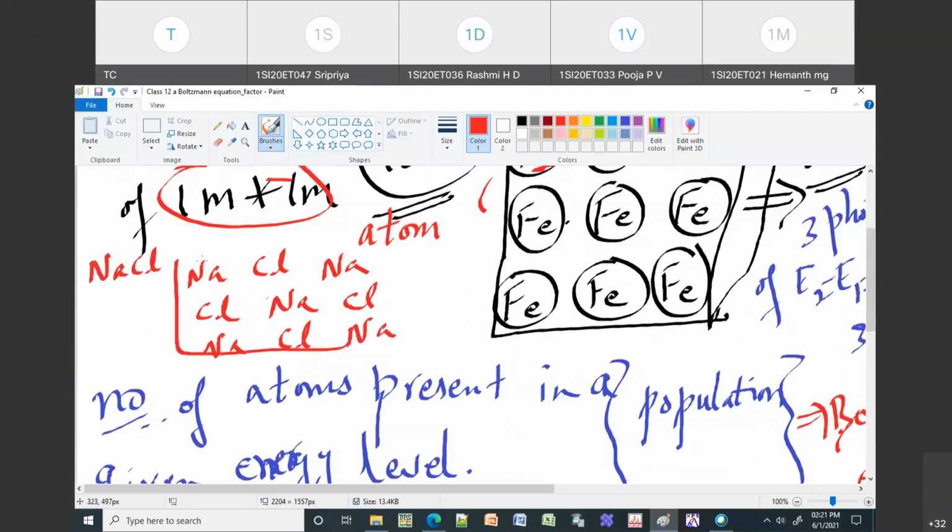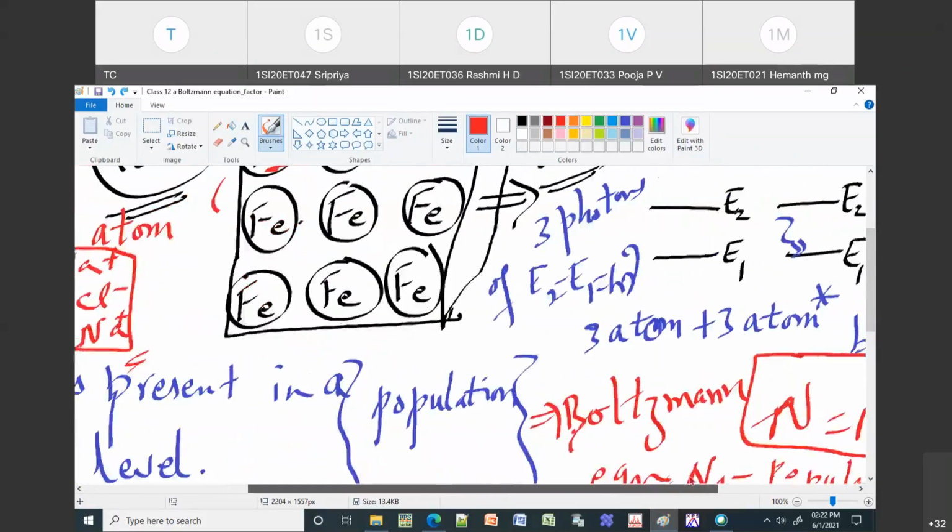If you see the microscopic structure of NaCl, you have a sodium atom, a chlorine atom, then again a sodium atom. This is because you need to have pairing: one positive ion, next negative ion, again positive, negative, like that. Now I am just taking a simple example of iron because it is very easy to explain.